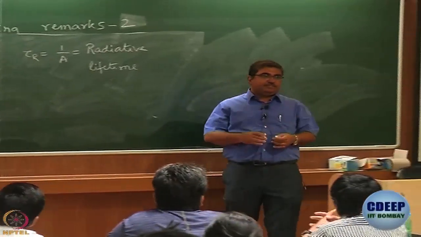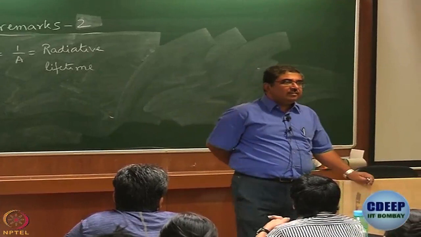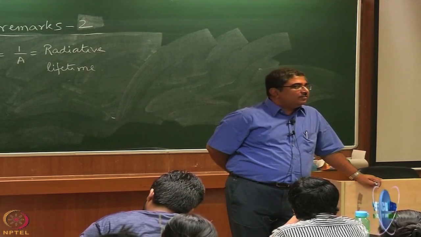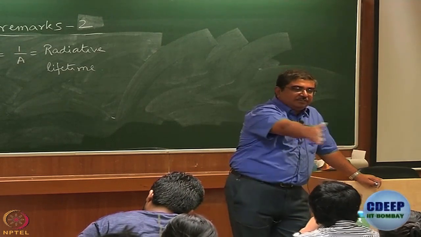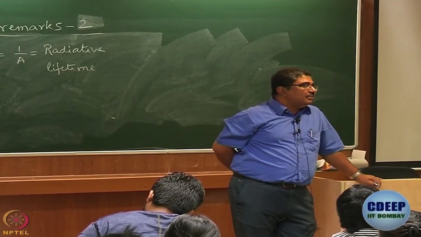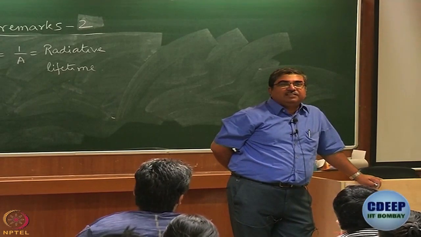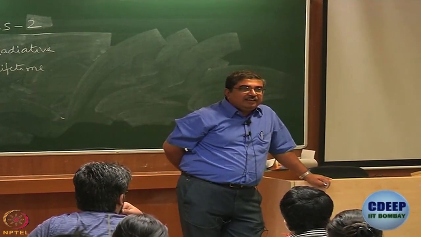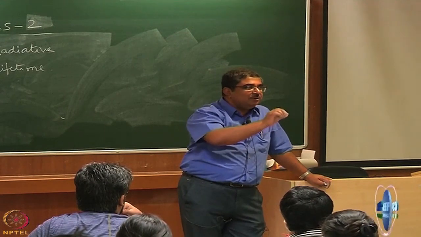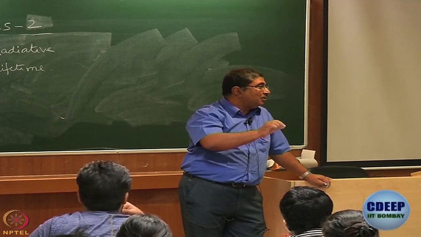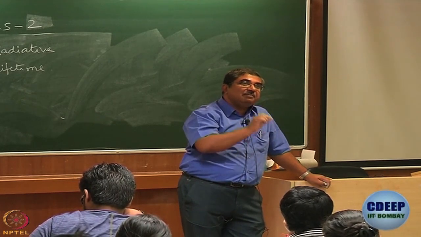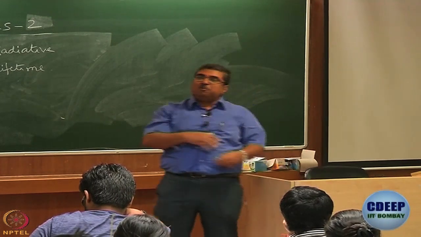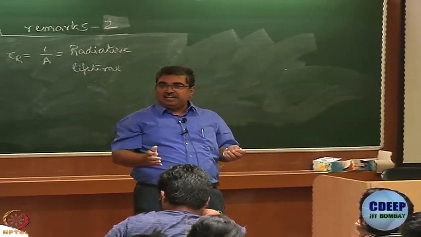Now let me ask you a question. Is everything emissive? Is everything in the world emissive? See, you're wearing shirts, they are colored usually. Even if they are white, they are actually colored. It's just that all colors are present. But do they actually give out light? I mean, if I turn off the light, for some time, are you going to see a glow? Not really, not usually, unless your shirt has some fluorescent pigment in it. So, actually most of the colored substances that we see are non-emissive.